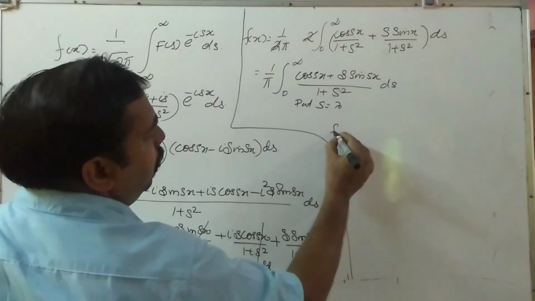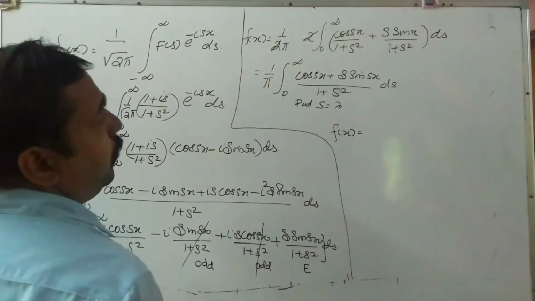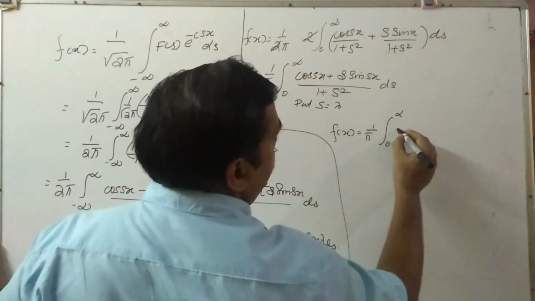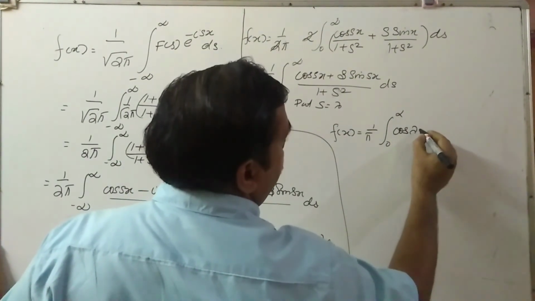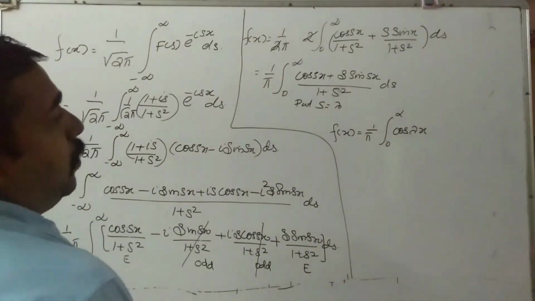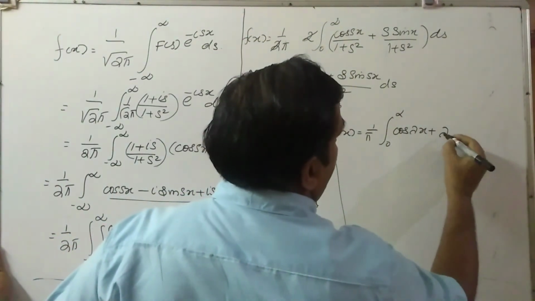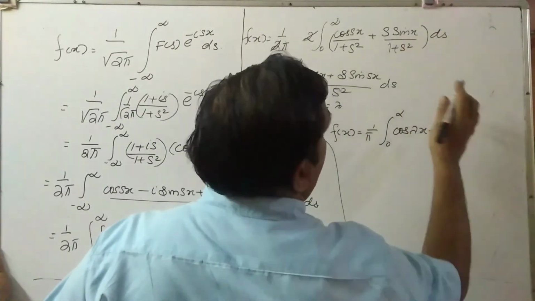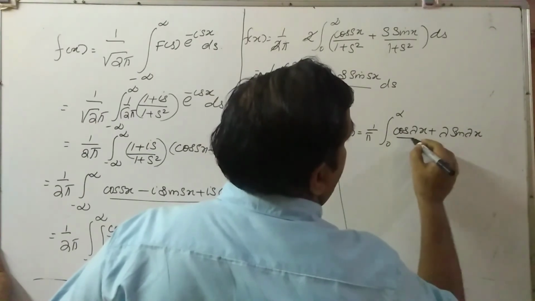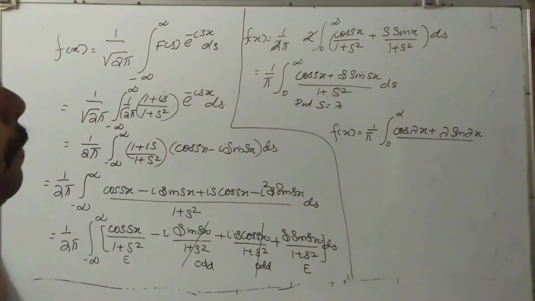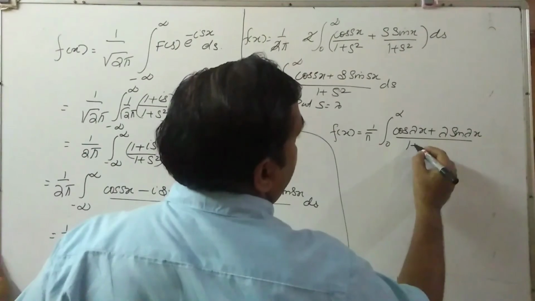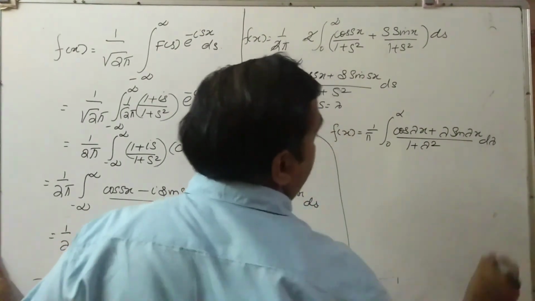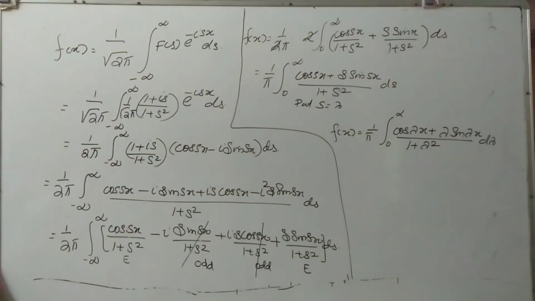So f of x is equal to 1 by pi integral 0 to infinity (cos lambda x plus lambda sin lambda x) whole divided by 1 plus lambda square, d lambda. So this is our first part.